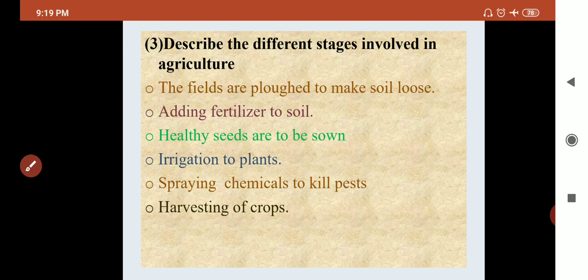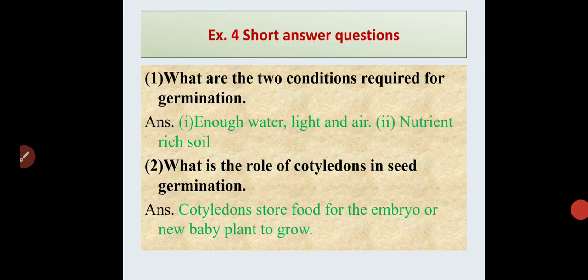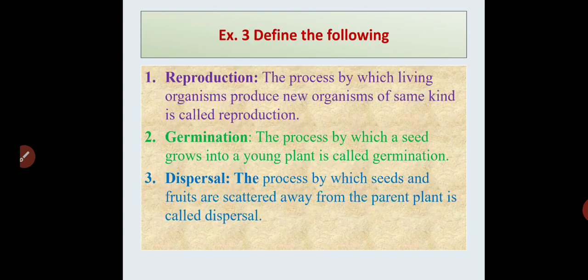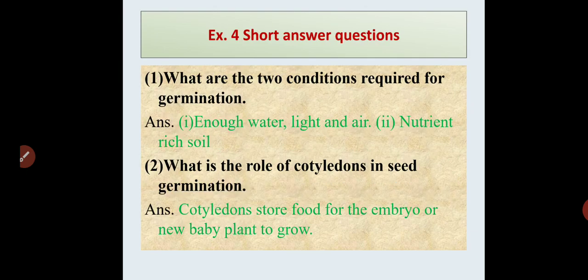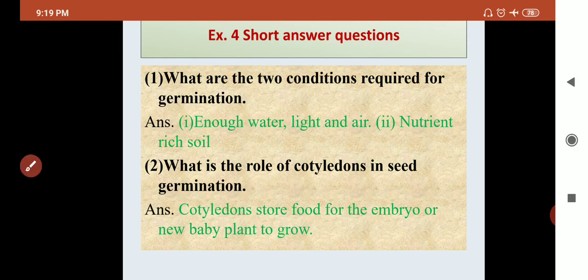Okay, so let's revise again very fast with short question answers. Which are the two conditions required for germination? Answer is enough water, light, air and nutrient rich soil. Then what is the role of cotyledon? It is used to store the food.